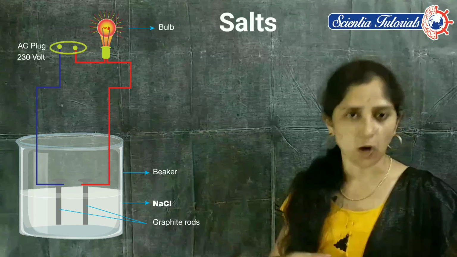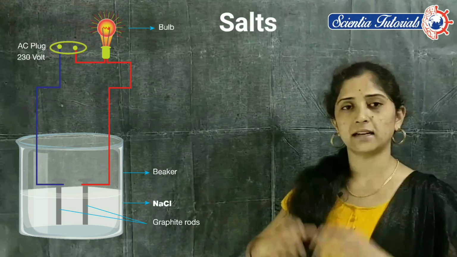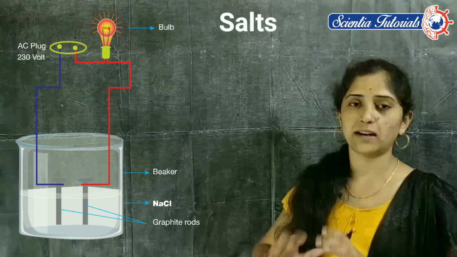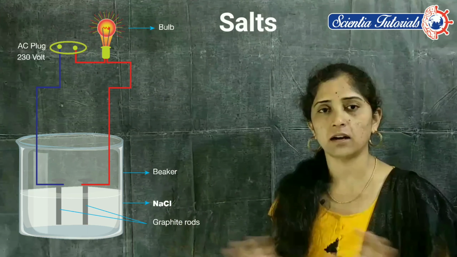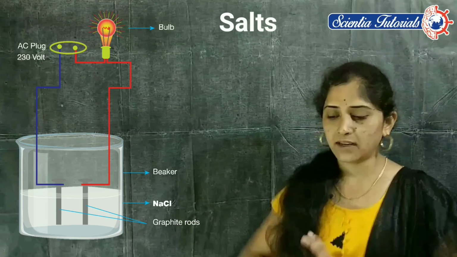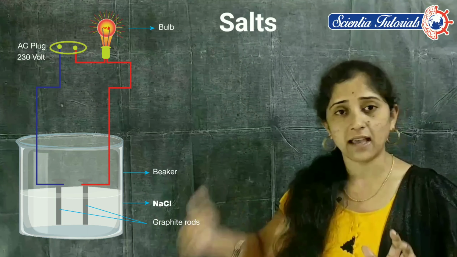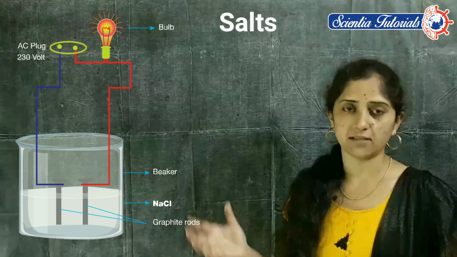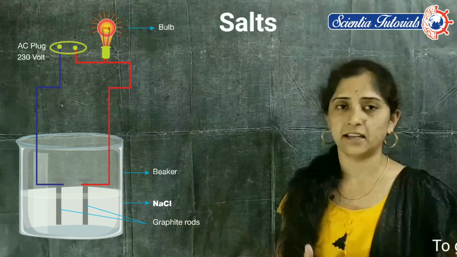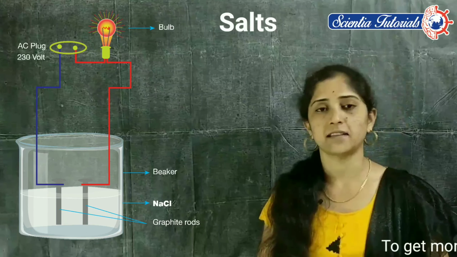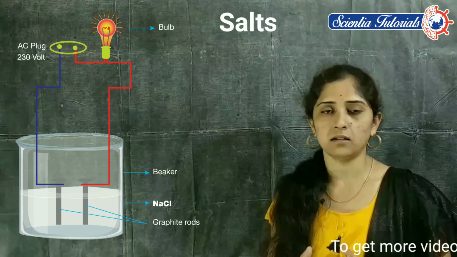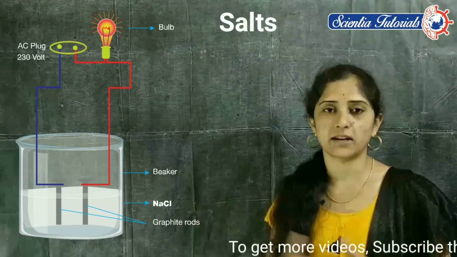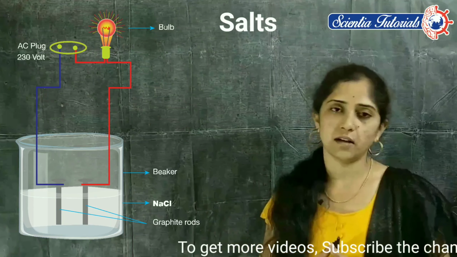When we dissolve it in water, sodium chloride divides into Na plus ions and Cl minus ions. When the salt divides into ions, these ions cause the flowing of electrons, nothing but the flowing of electricity, through the solution. So we can say that salt water passes electricity. Salt water is a good conductor of electricity.